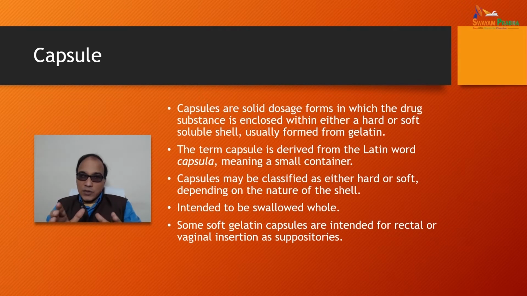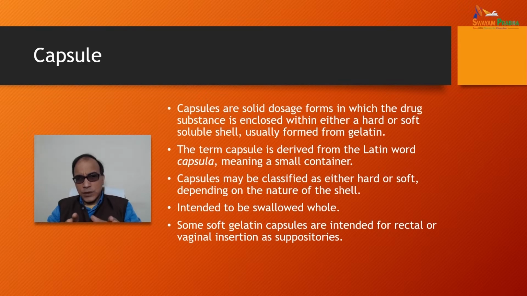Friends, capsules are unit solid dosage forms in which the drug substance is enclosed within either a hard or soft soluble shell, usually formed from gelatin. The term capsule is derived from the Latin word capsula, meaning a small container. Today, capsules are classified as either hard or soft gelatin capsule, depending on the nature of the shell.